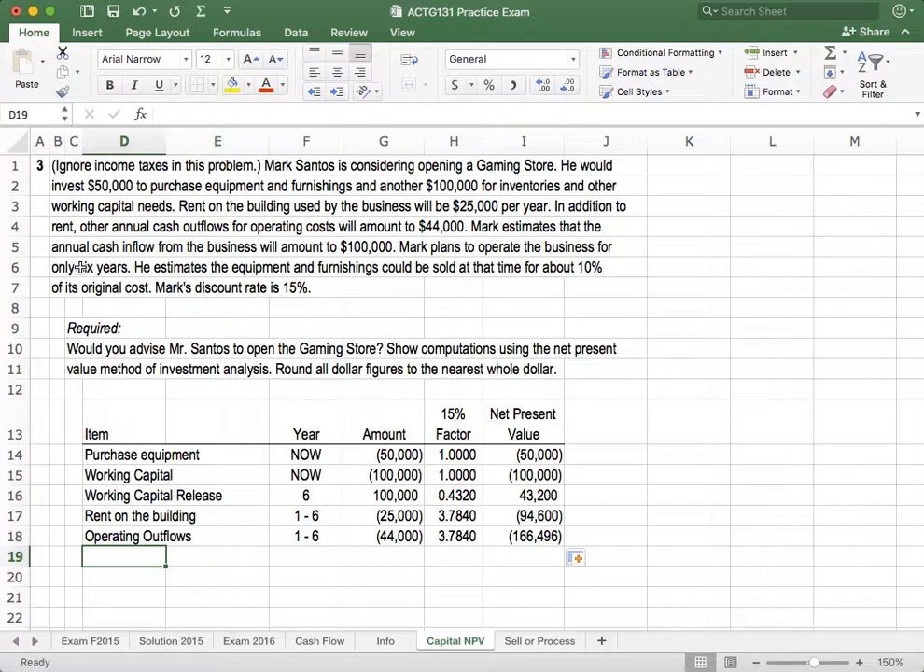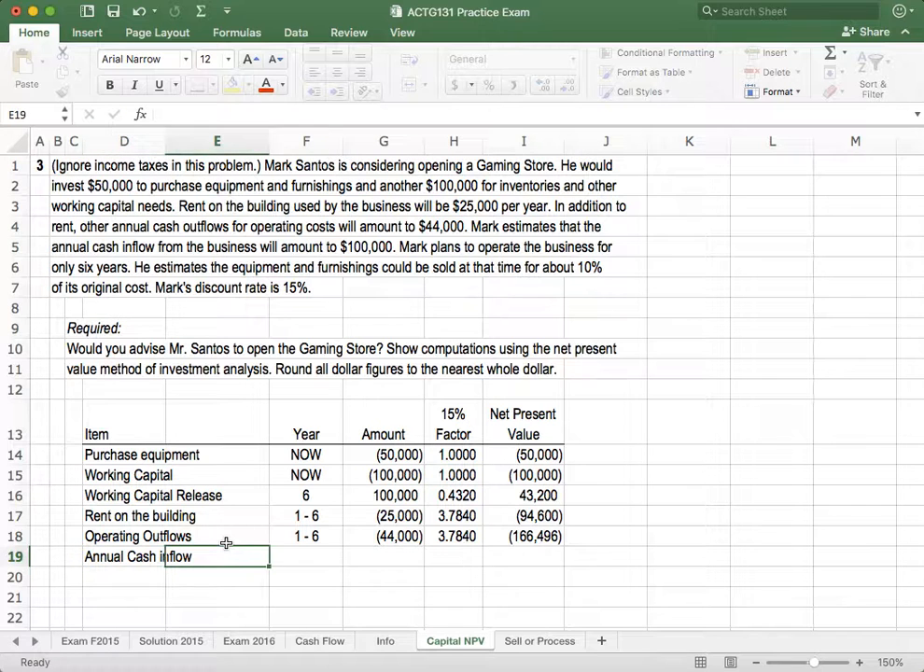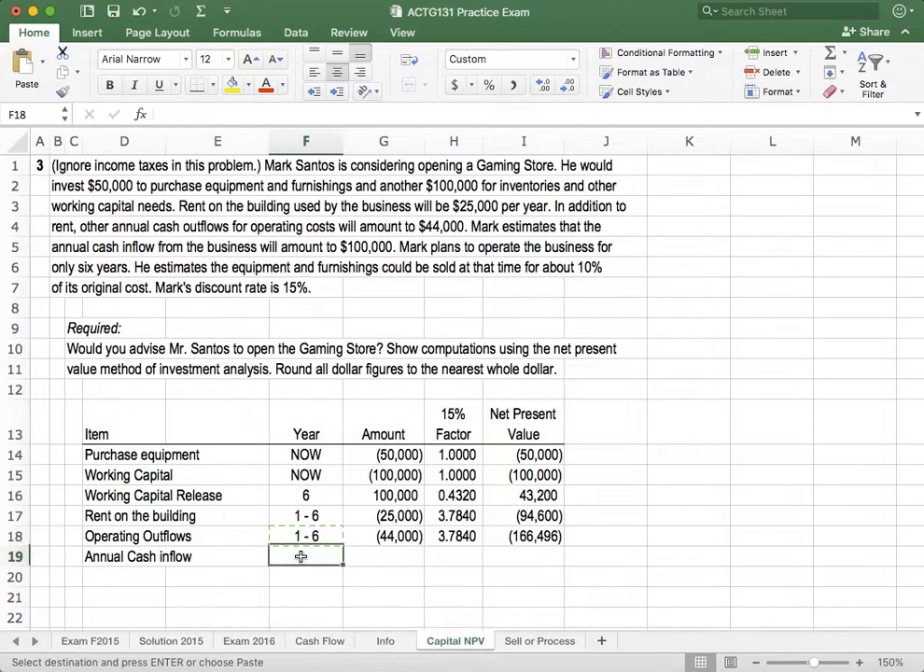So Mark estimates that the annual cash inflow, that could be net income, revenue, will amount to $100,000. So let's put that in. Annual cash inflow. Again, it's the same period of time, years 1 through year 6. Only this is a cash inflow. And again, we're going to use the same factor because it is an annuity.